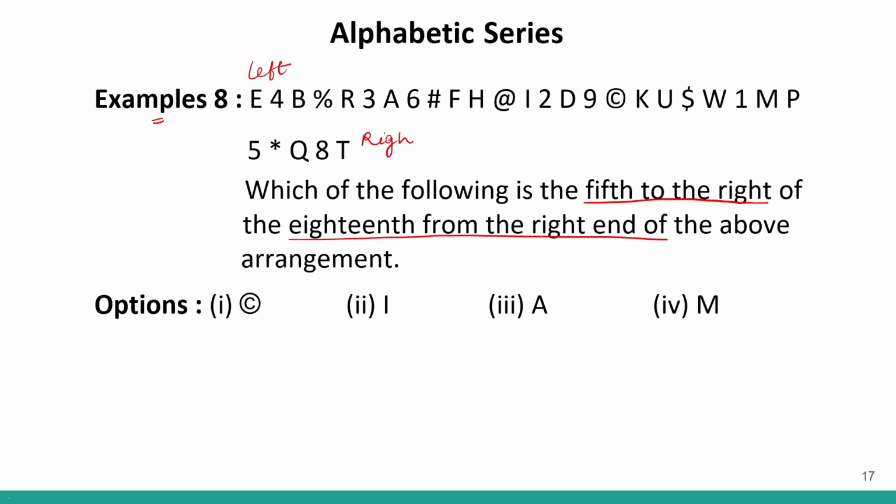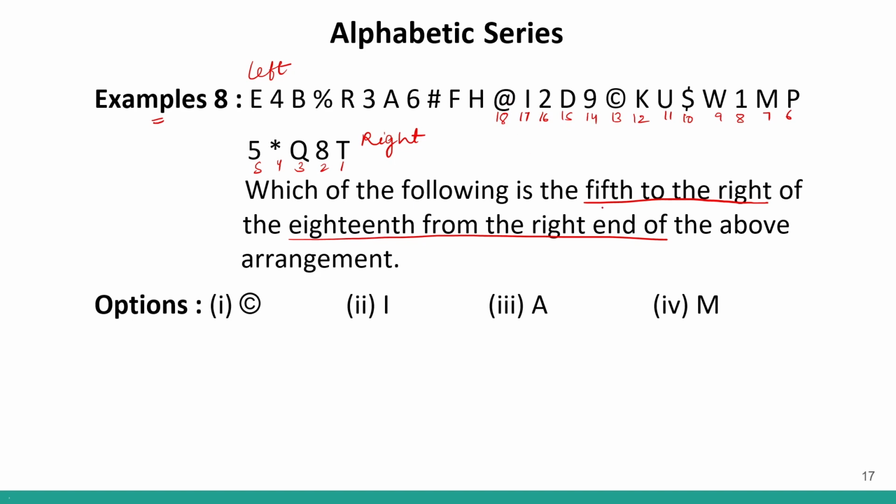Correct? So first we have to find 18th from the right. So if I look at 18th from the right, this is 1, 2, 3, 4, 5, 6, 7, 8, 9, 10, 11, 12, 13, 14, 15, 16, 17 and 18th. So 18th from the right is this sign.